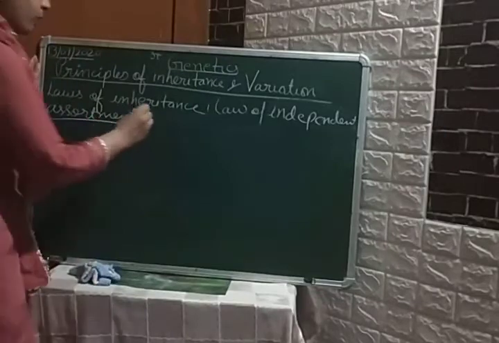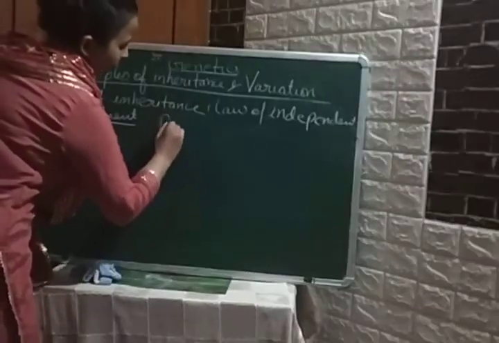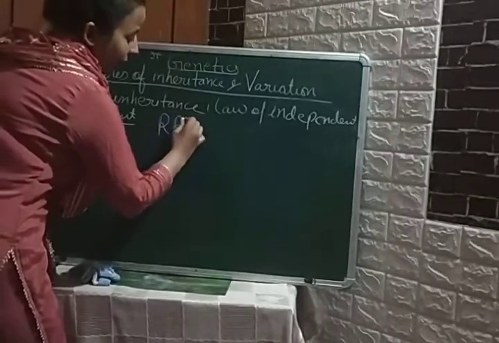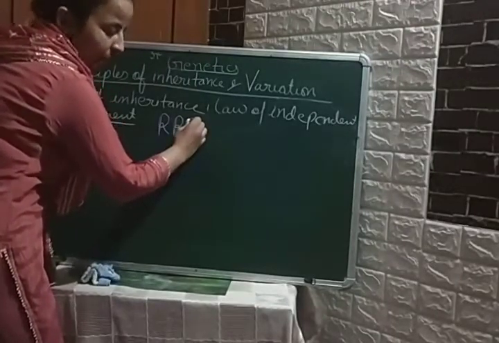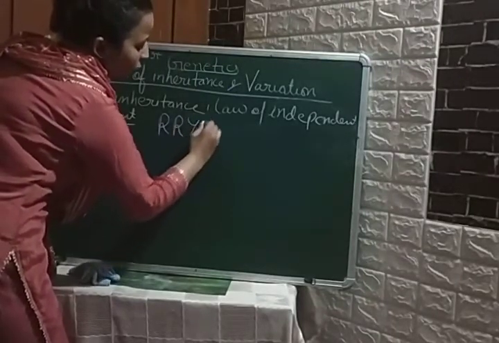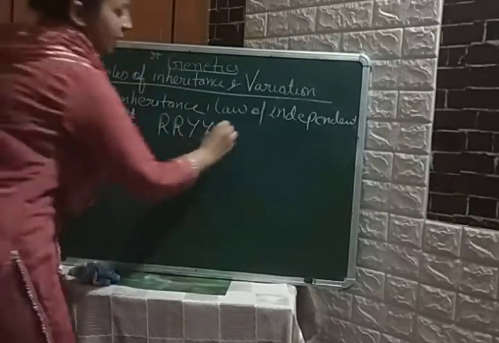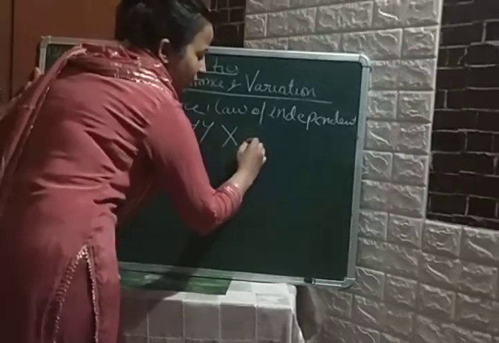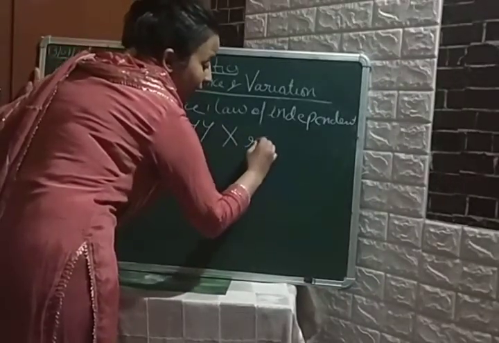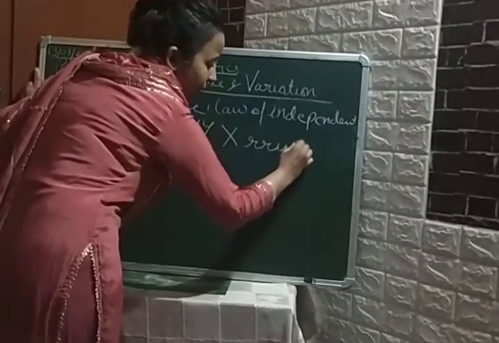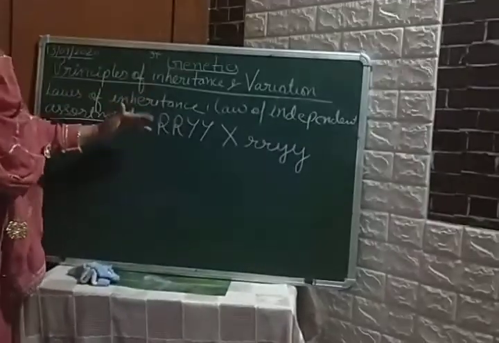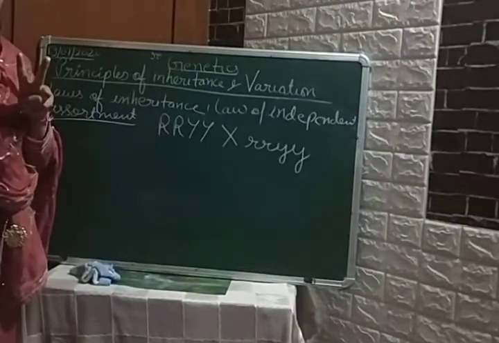What does it mean? It means, students, see here. Here I am taking the example of round shape seed and yellow color seed. Round has which recessive? Wrinkled and green color seed. Here you need to take two characters.